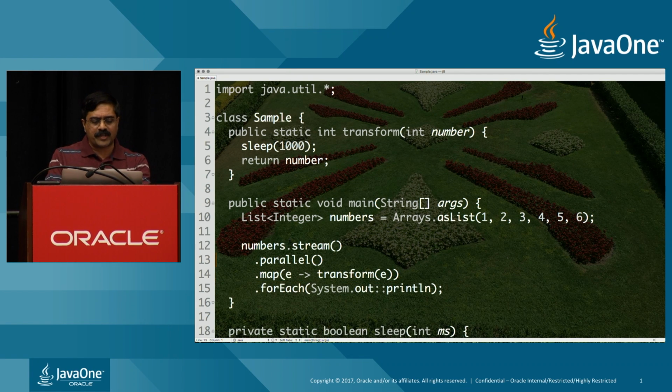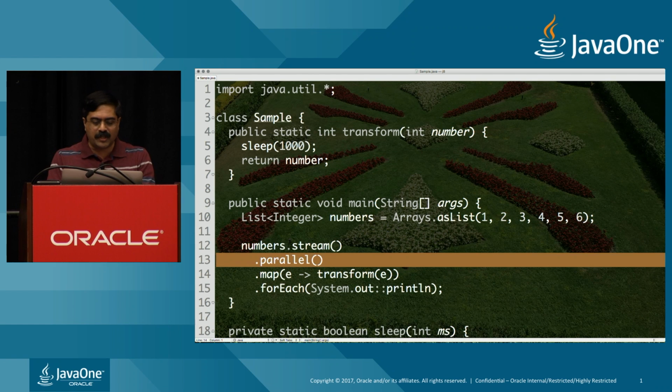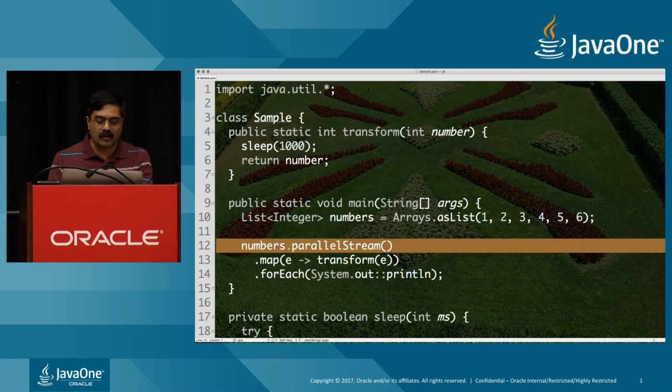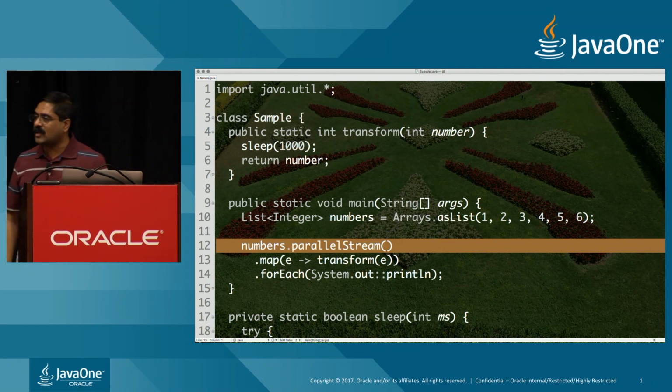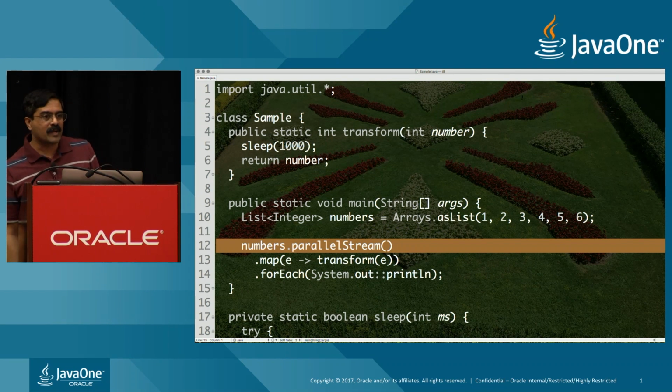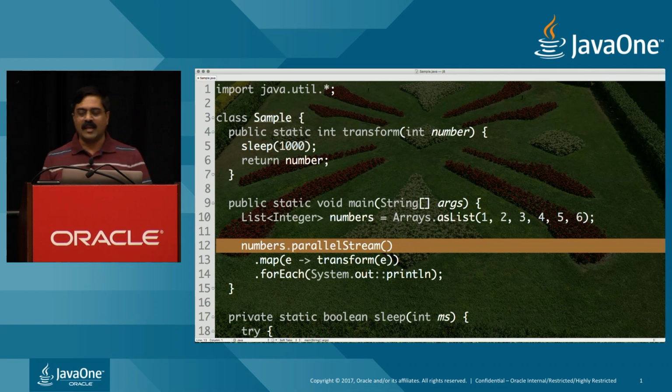But it also begs the question, if it's so easy to create a parallel stream, then why don't they make everything parallel? That's a question I've been asked several times by developers. My gosh, look at that. You can just say parallel stream and make it run parallel. If it is so easy, why didn't they just do it for everything? Well, I call this a master switch.